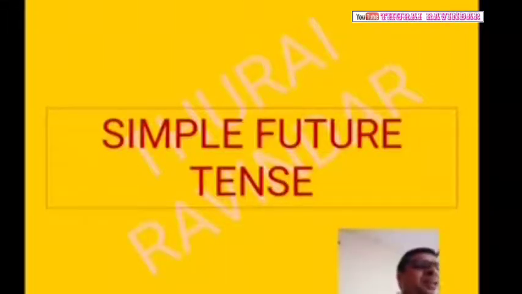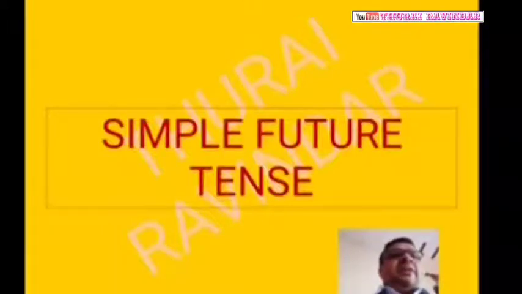Sometimes planned future actions are also expressed, and sometimes unplanned future actions are also expressed in the simple future tense. For example, they will dance all night long. So like that we can use it.